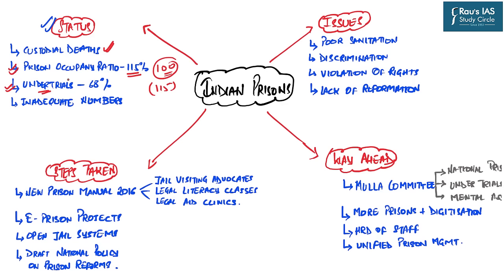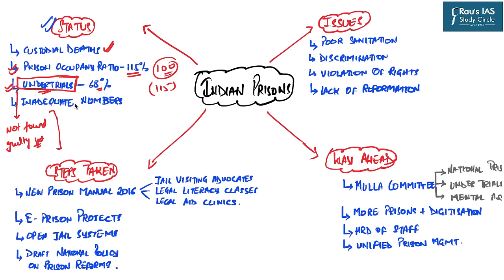Now the question is, who are undertrials? Undertrials are those people who are yet to be found guilty by the courts, but because of their poor socio-economic conditions, they cannot afford lawyers or they cannot afford bail and they are still present in the prisons. So the majority of the prison population, that is 68%, are people who are not yet found guilty.